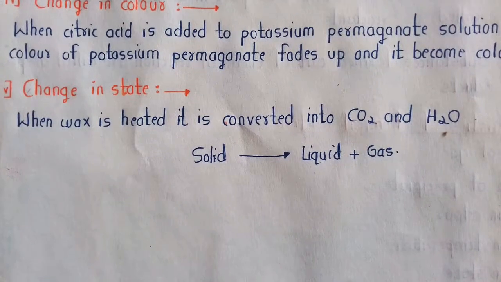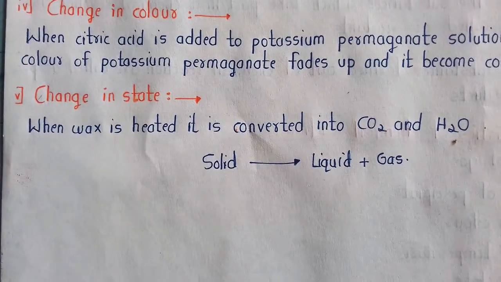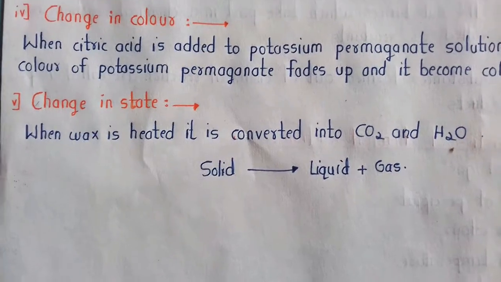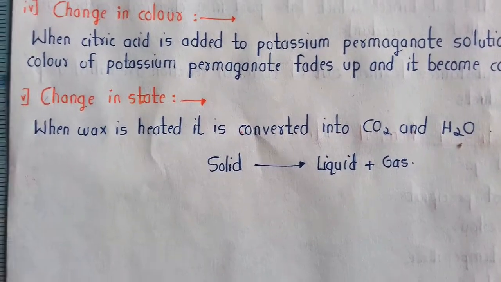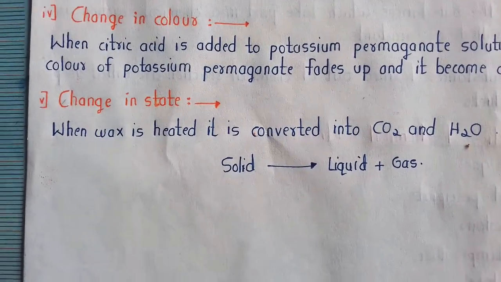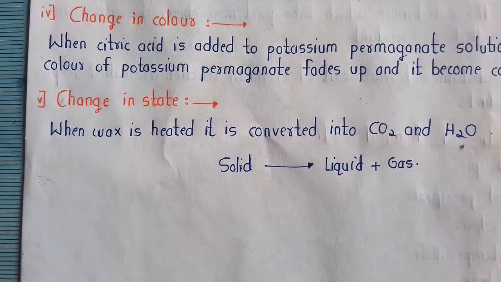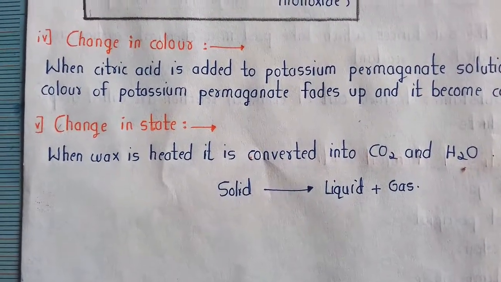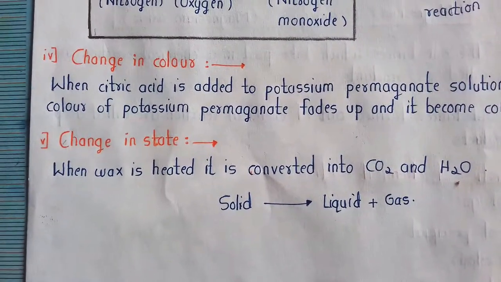Change in state. Some chemical reactions are characterized by change in state. For example, when wax is heated, it is converted into carbon dioxide and water. In this reaction, the solid state of wax is changing into the gaseous state of carbon dioxide and the liquid state of water. Thus a change in state is taking place in this reaction.